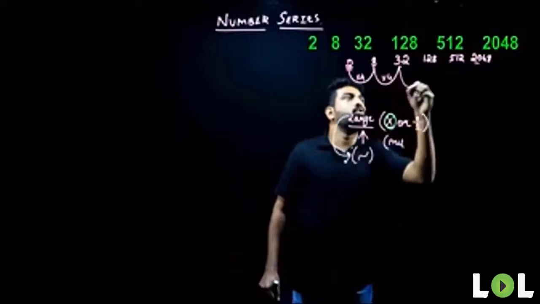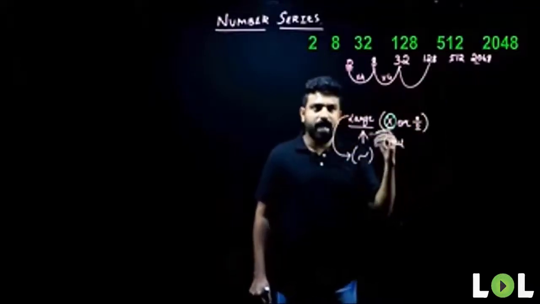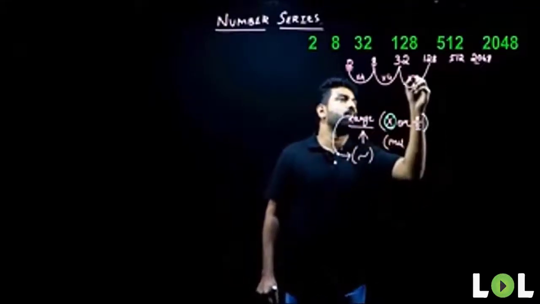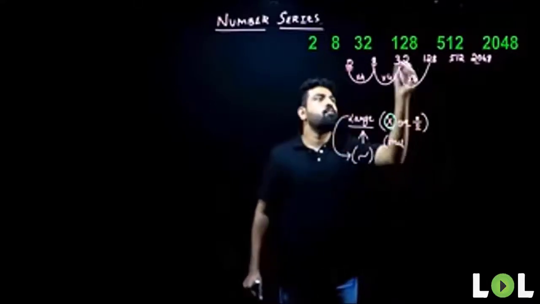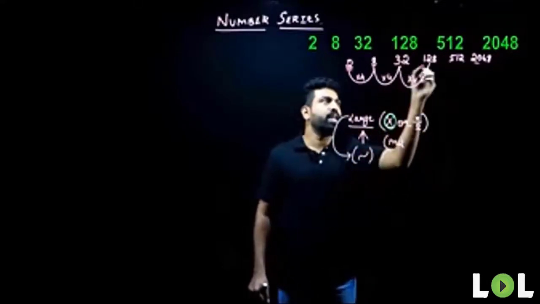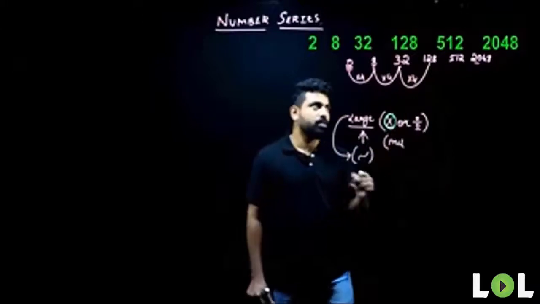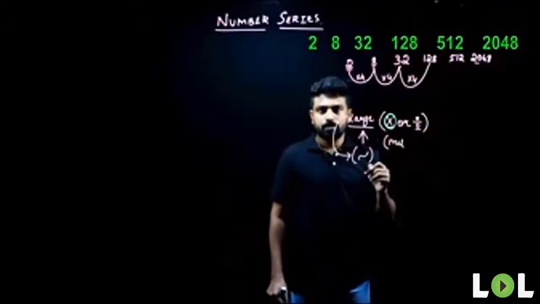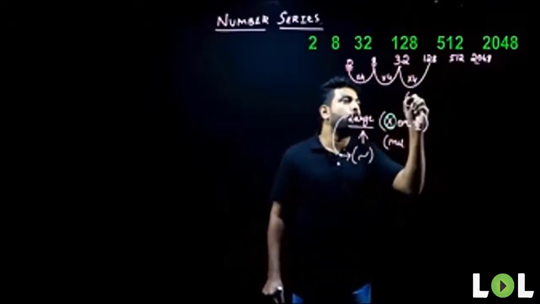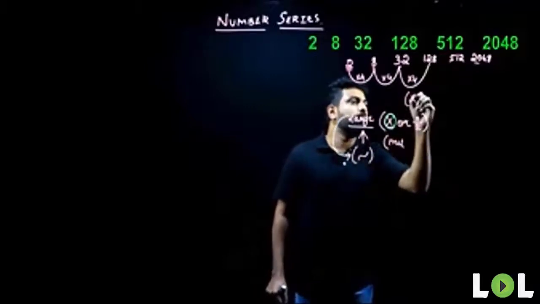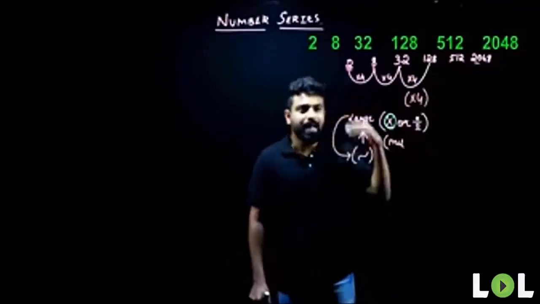So from 32 to 128, what do I need to do? I need to again multiply it with 4. So if I multiply it with 4, what do I get? 4 into 30 gives me 120, 4 into 2 gives me 128. So what's my logic here? My logic here is I'll have to multiply my previous term with 4 to get my next term.